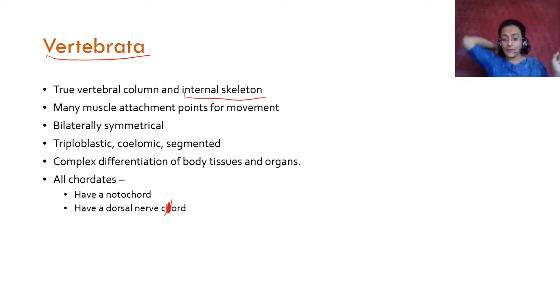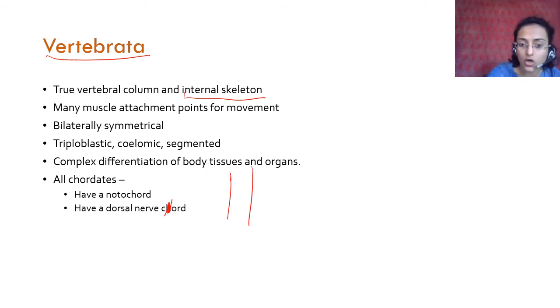So dorsal means back, nerve cord means nervous tissue. A rod made of nervous tissue which is found in the back part is called a dorsal nerve cord. In vertebrates it is differentiated into a brain and spinal cord. Your notochord is the spinal column, right? You have a spinal column or vertebra. Spinal column is made up of vertebrae in human beings, and inside it you have the spinal cord.